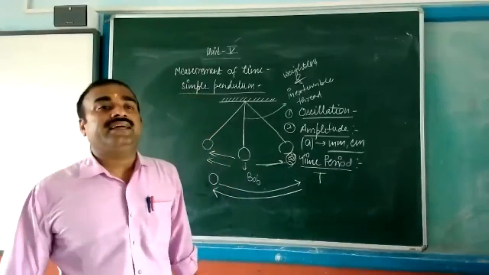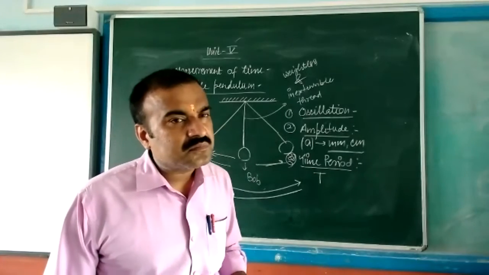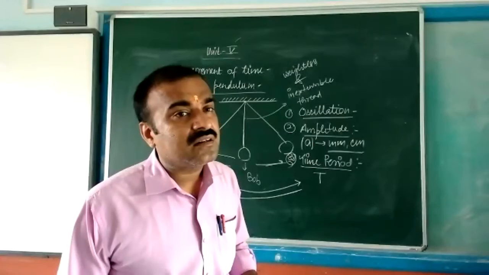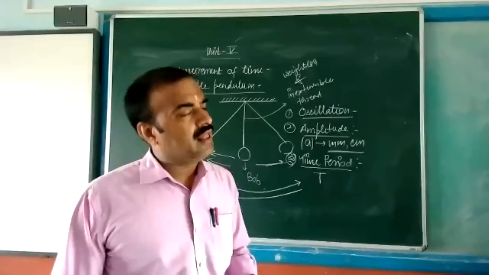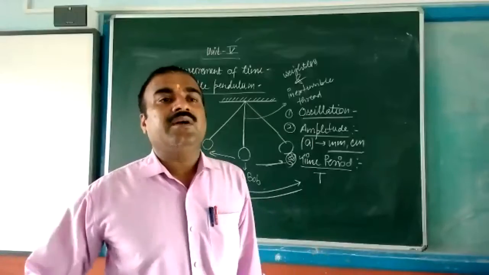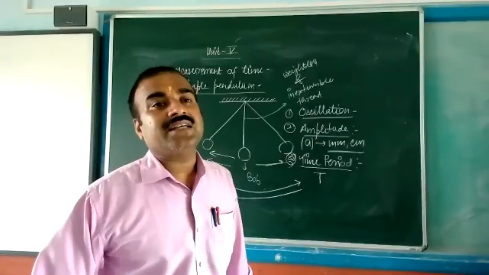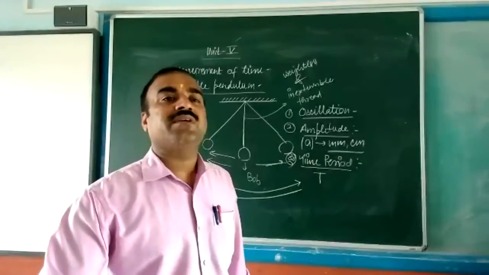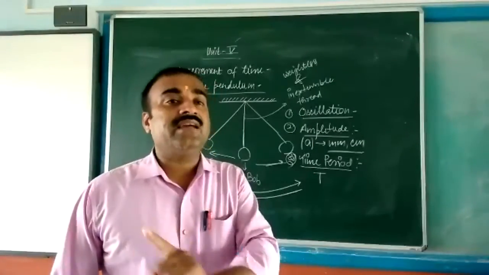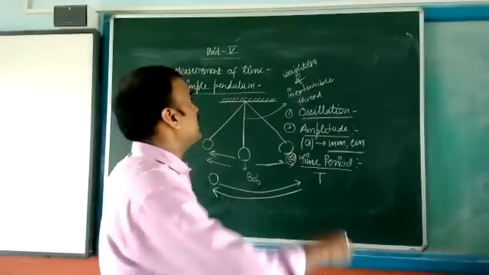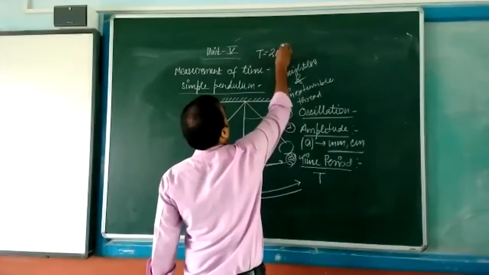Others clear? Yes, sir. And sir, if the mass of the bob is doubled? If mass is doubled, then time period will also be affected. In your book it is not given, but in higher class it is given: the time period T equals 2 pi under root m by k.